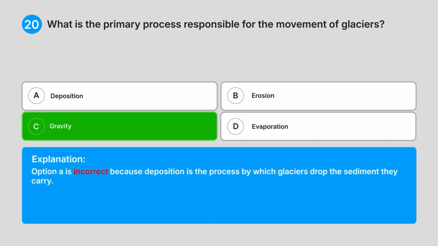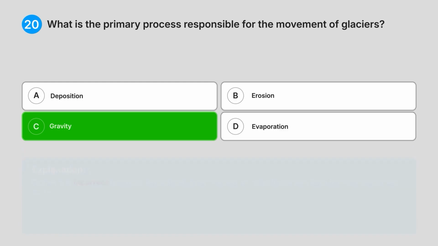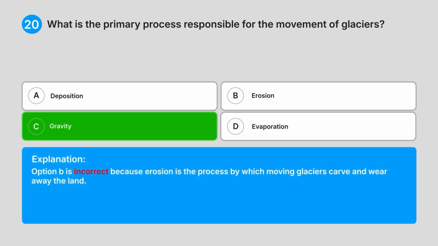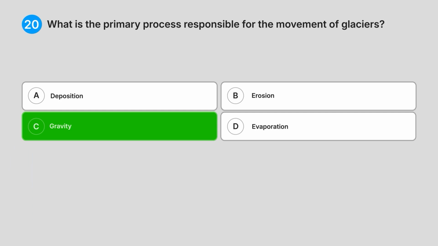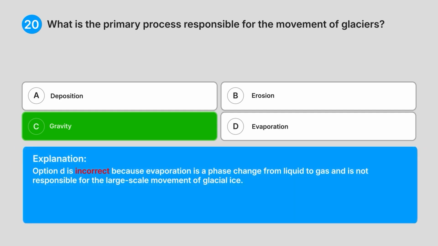Option A is incorrect because deposition is the process by which glaciers drop the sediment they carry. Option B is incorrect because erosion is the process by which moving glaciers carve and wear away the land. Option D is incorrect because evaporation is a phase change from liquid to gas and is not responsible for the large-scale movement of glacial ice.